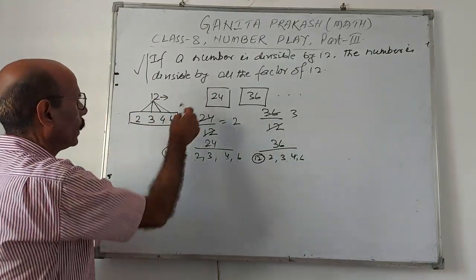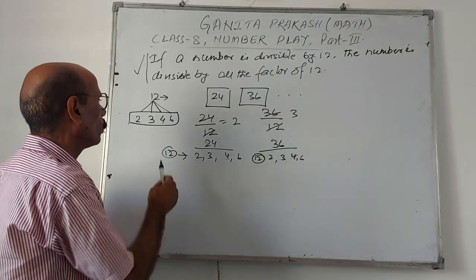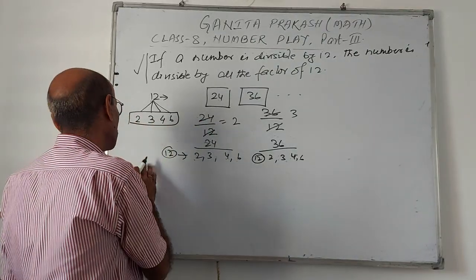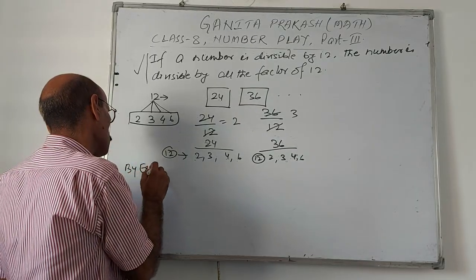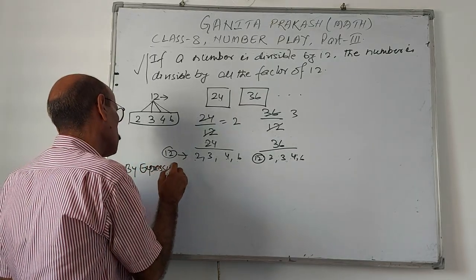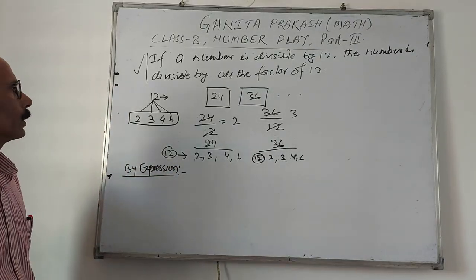Okay, by example we have expressed this. If you want to express this by expression, a question may be asked: prove this by expression.